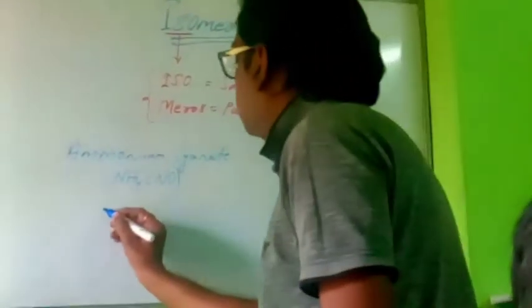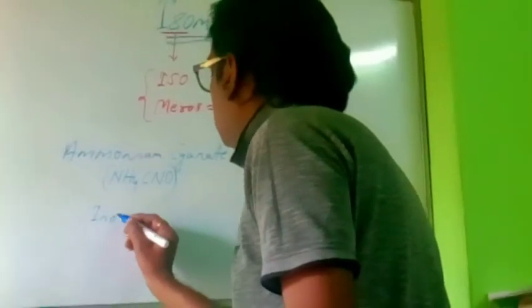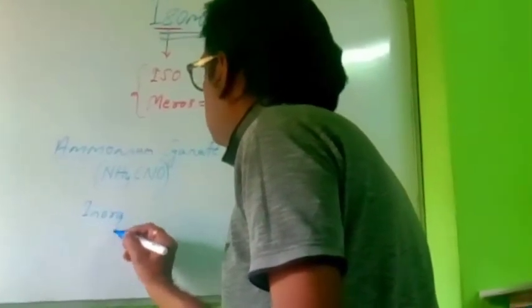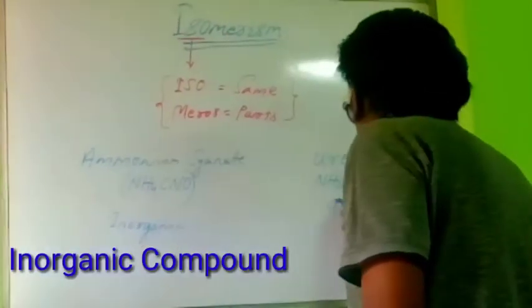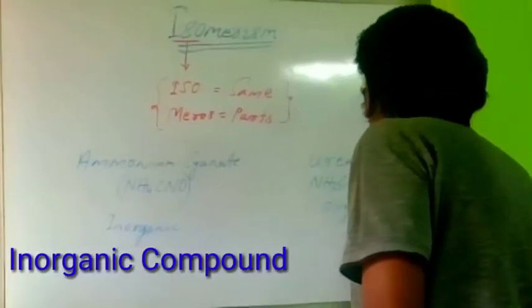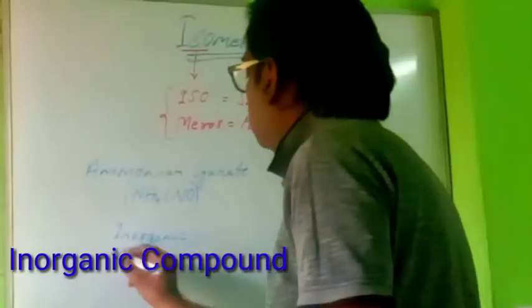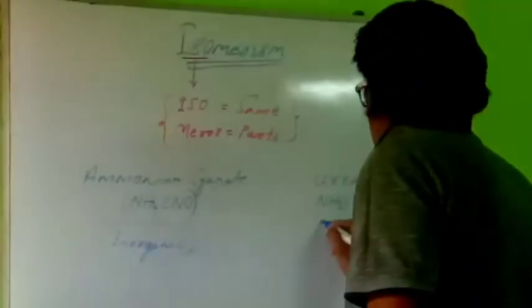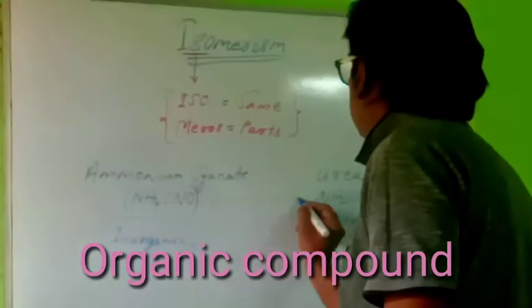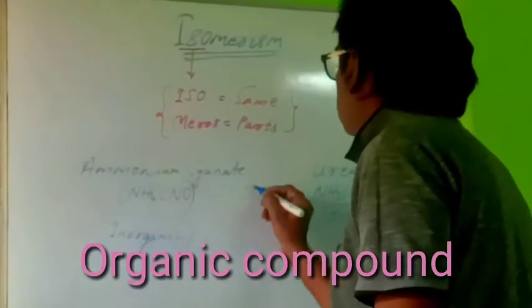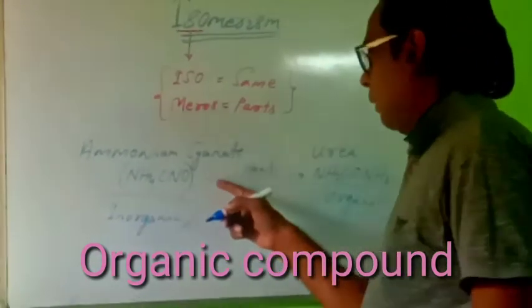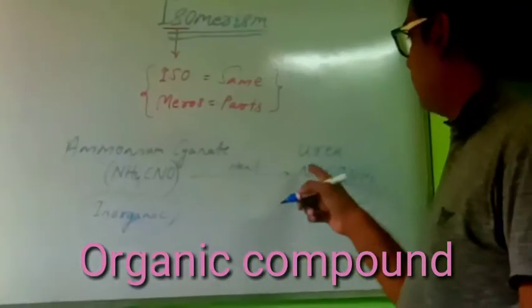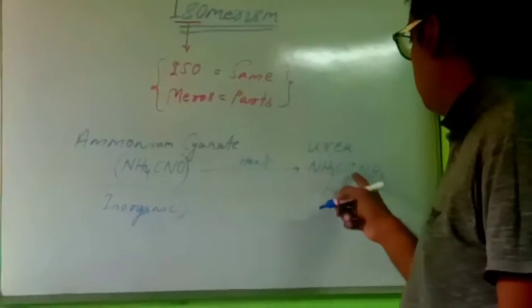This is an inorganic compound and this is an organic compound. This one is inorganic, this one is organic. Whenever ammonium cyanate is heated, we are getting urea. The formula is NH2CONH2.